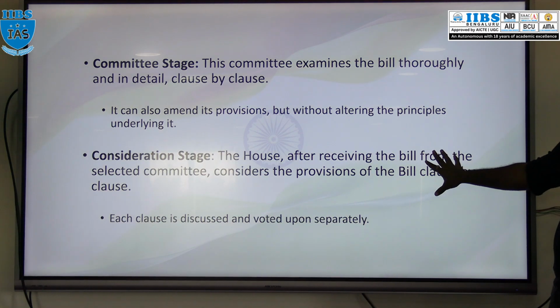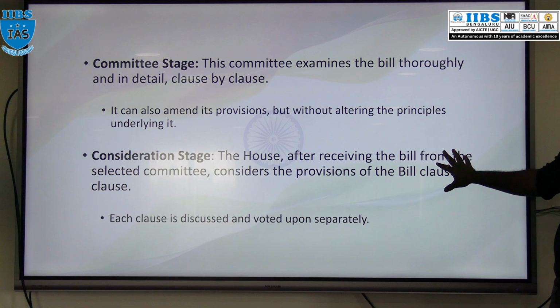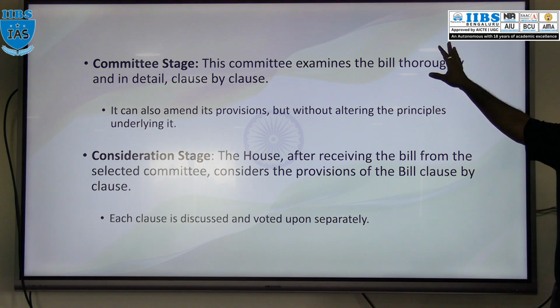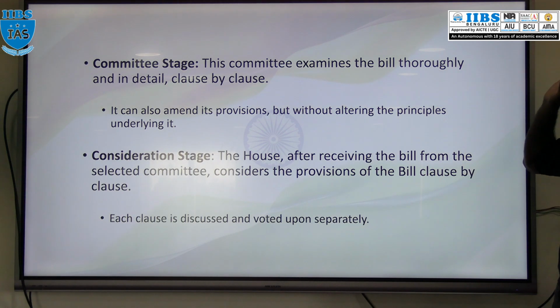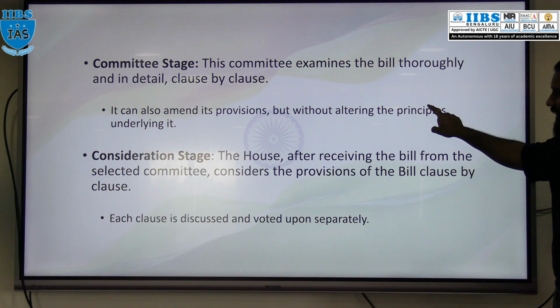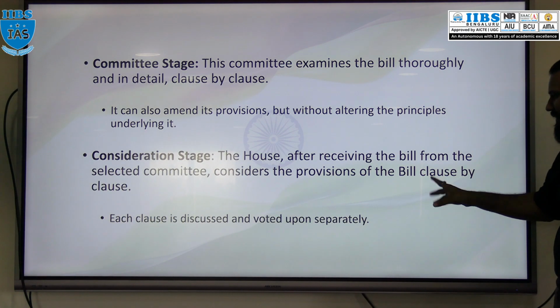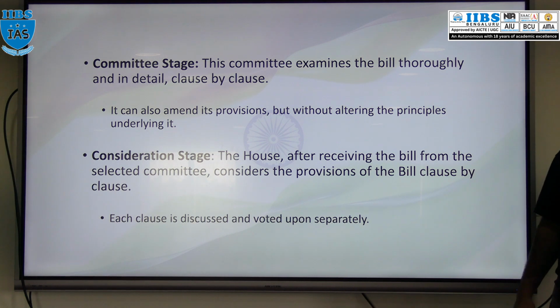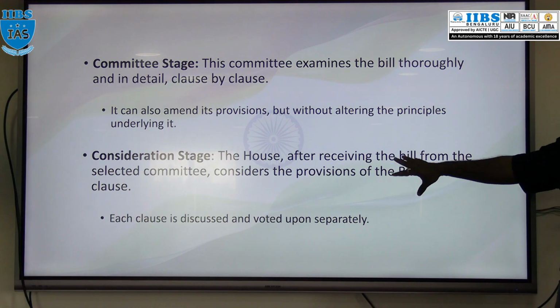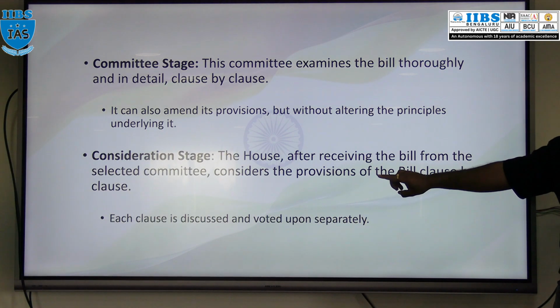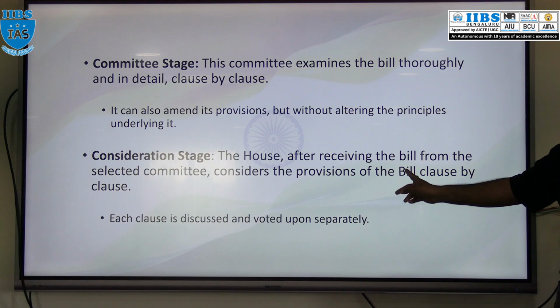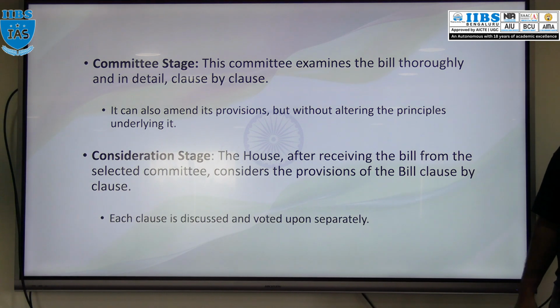Once the House receives the bill from the particular select committee, then what can the House do? The House can accept the recommendation given by this committee or may not accept. And here in this one, each clause of that bill will be discussed and voted upon separately.